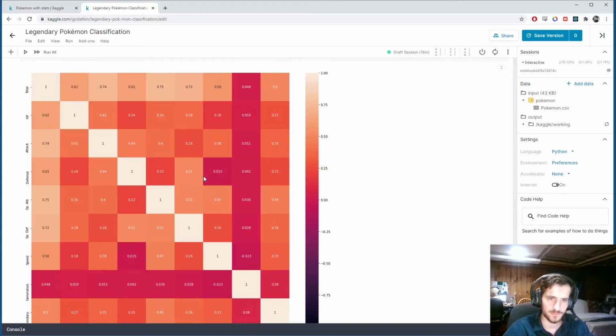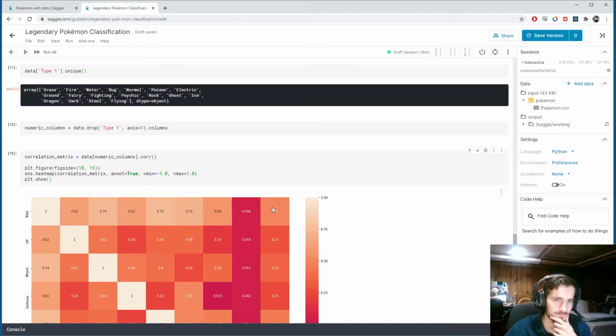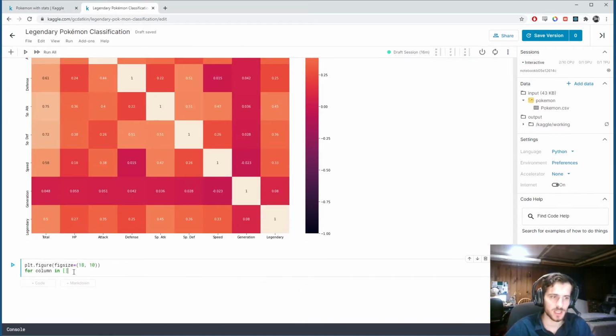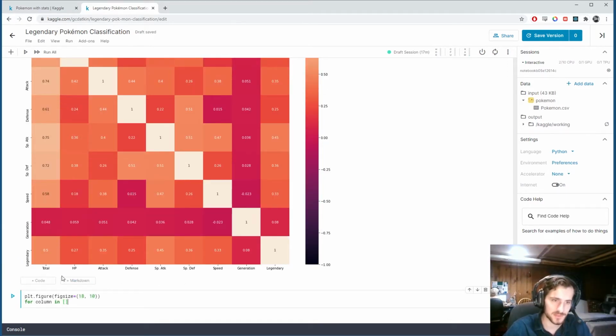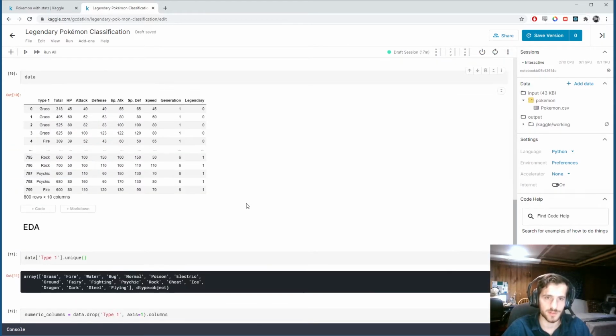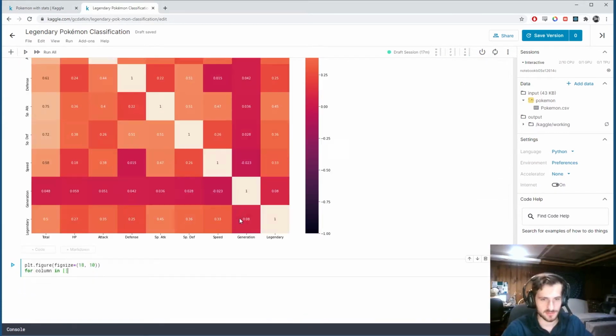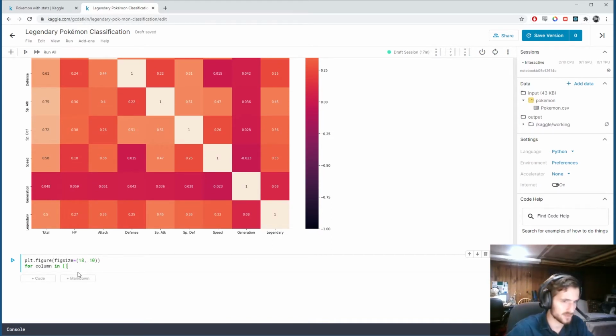And now there might be some issues, because if we're going to plot all of our distributions on the same scale, we have to make sure that the values that these take are on the same scale, right? So if we plot legendary in with the rest of it, we're going to have that distribution all the way on one side because it can only take a 1 or a 0, and all the rest is going to be somewhere else, right? So I'll show you what I mean. I'll actually just do all of them here.